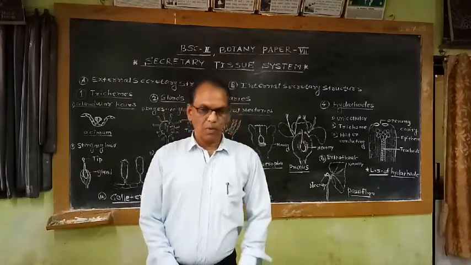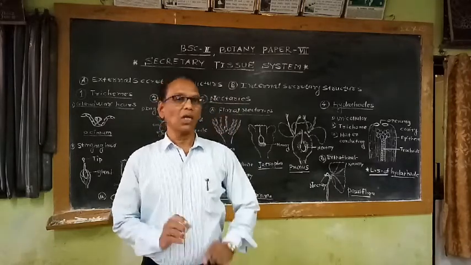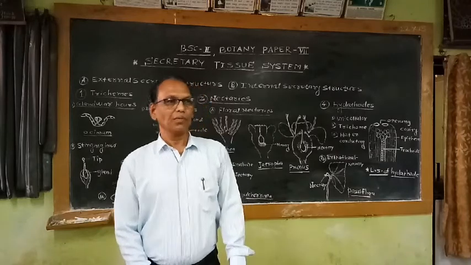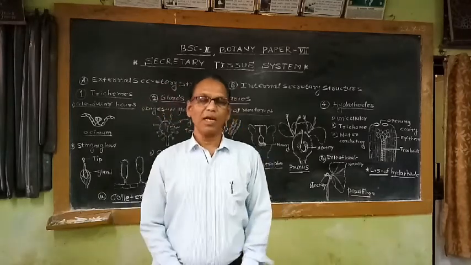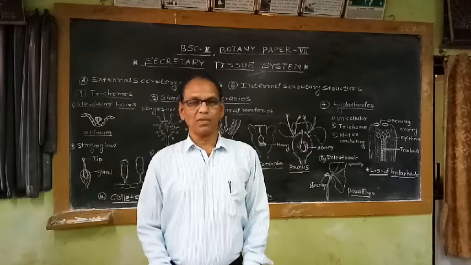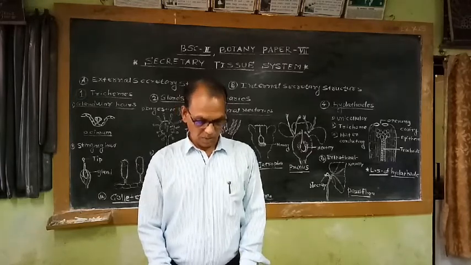So what are the secretory tissues? The tissues which are having the power of secretion, different types of secretions, are commonly called as secretory tissues.